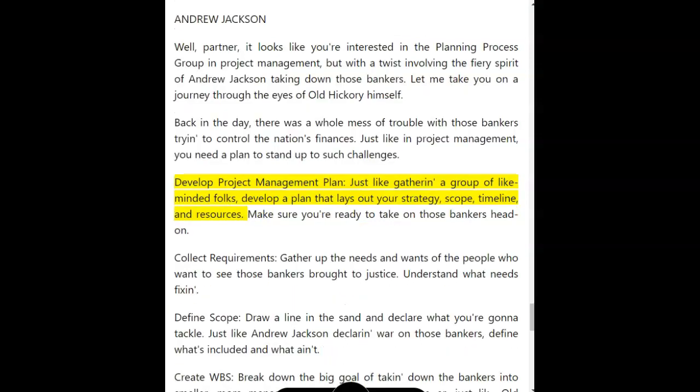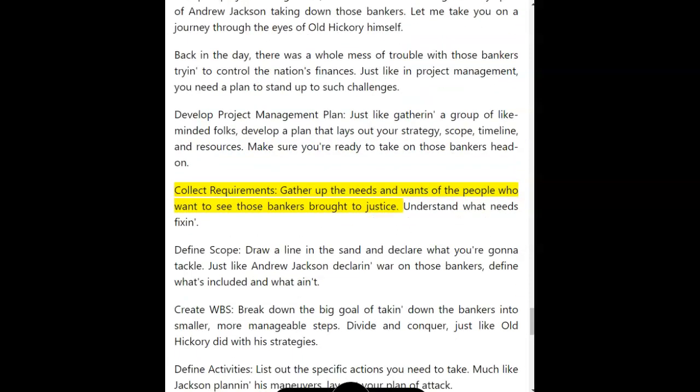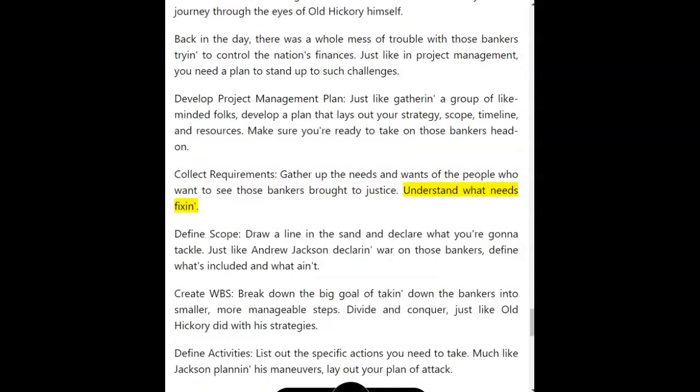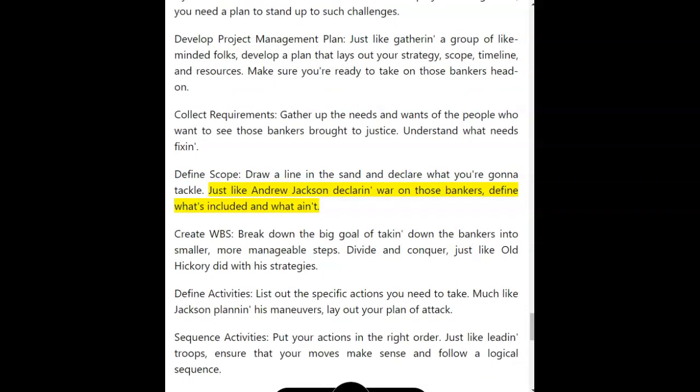Develop project management plan. Just like gathering a group of like-minded folks, develop a plan that lays out your strategy, scope, timeline, and resources. Make sure you're ready to take on those bankers head on. Collect requirements. Gather up the needs and wants of the people who want to see those bankers brought to justice. Understand what needs fixing. Define scope. Draw a line in the sand and declare what you're gonna tackle. Just like Andrew Jackson declaring war on those bankers, define what's included and what ain't.